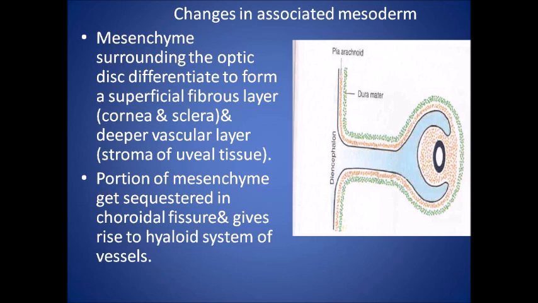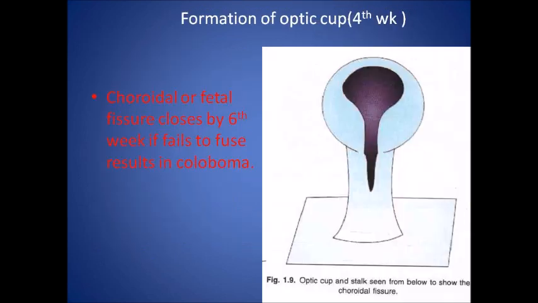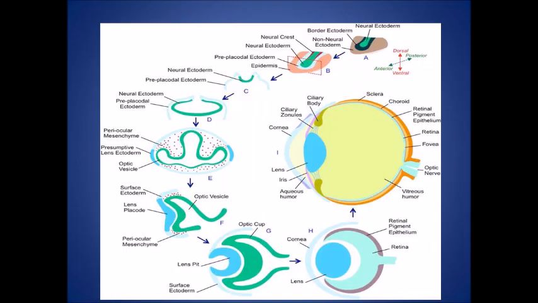However, if the choroidal fissure fails to fuse, it leads to the formation of coloboma of uvea. This is a diagram showing various stages of development of the human eye.